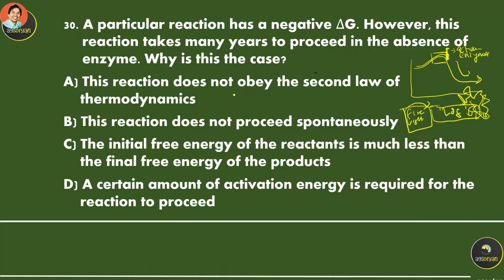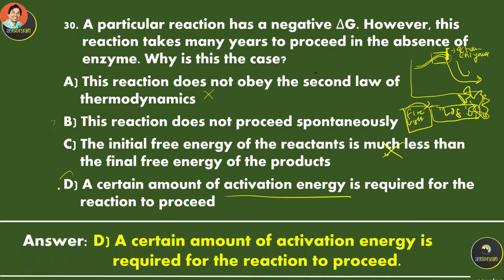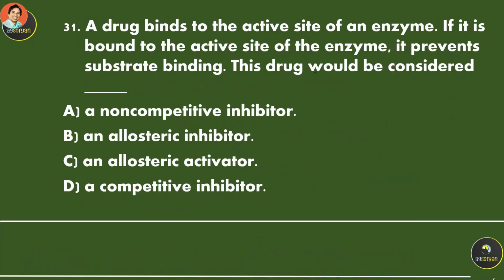In this case, this reaction does not proceed spontaneously. The initial free energy of the reaction is much less, and the final free energy is actually more. Over here is a lot more energy. A certain amount of activation energy is required for the reaction to proceed. So the answer will be this one. It requires activation energy, and this activation energy can be lowered by enzyme. So enzymes are needed to lower the activation energy.